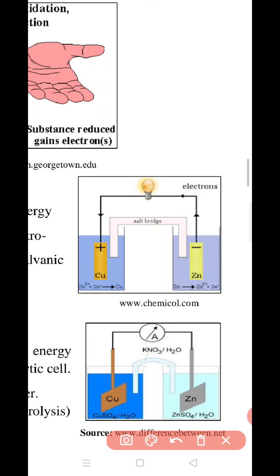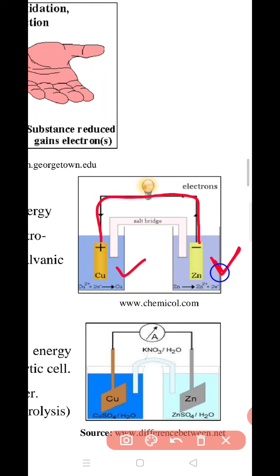This is the negative electrode and this is the positive electrode. Electrons pass from this side to this side.